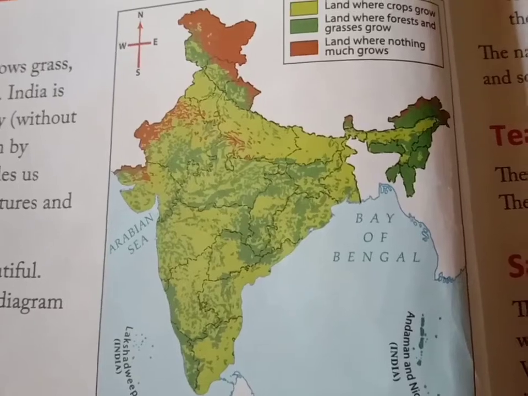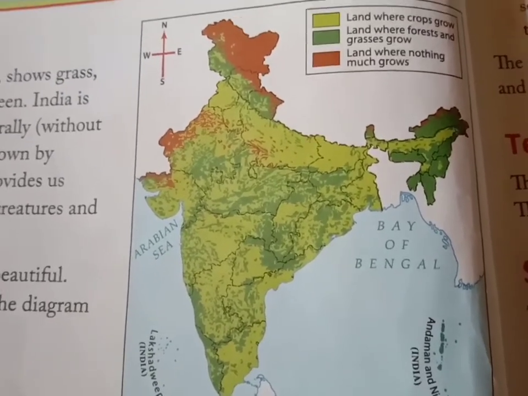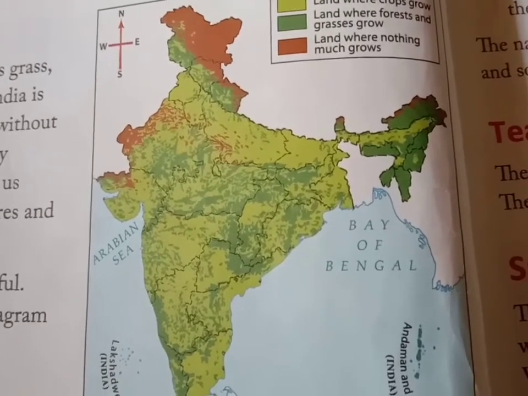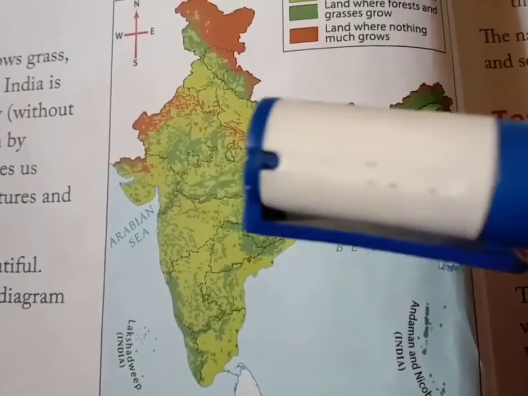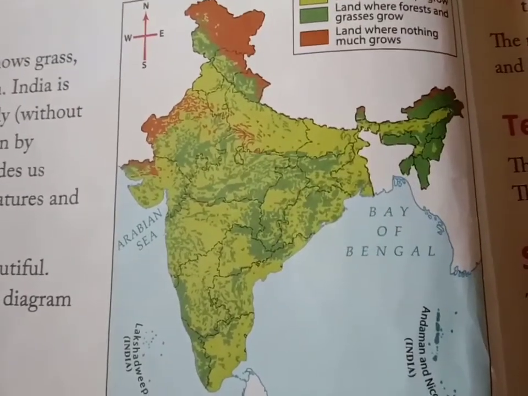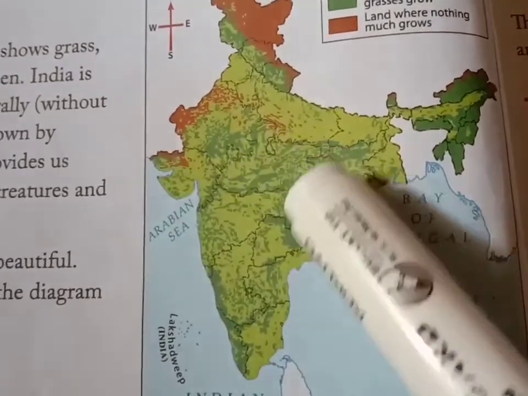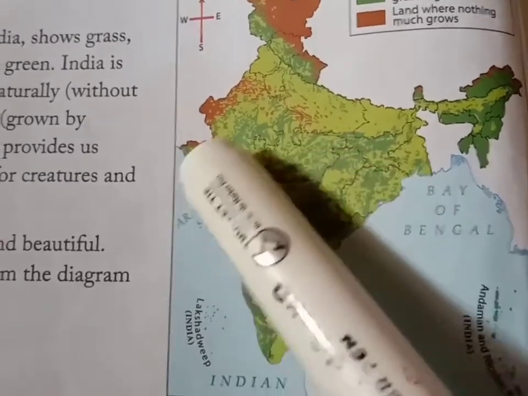Students, look at this map here. With the help of this map I am going to show you where we will get these trees of India. The first one is teak. We know that we get teak in central India. Central India means this part. So we get teak tree here.